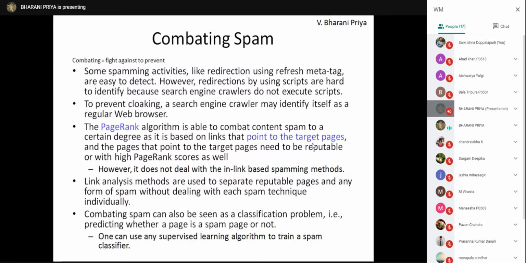That means there is some reputation over those pages, and when you are pointing to reputed pages, the spamming can be avoided to some extent, but not to a large extent, because we have already seen how the spamming of links is done, and it only deals with outlinks. It does not deal with in-link based spamming.